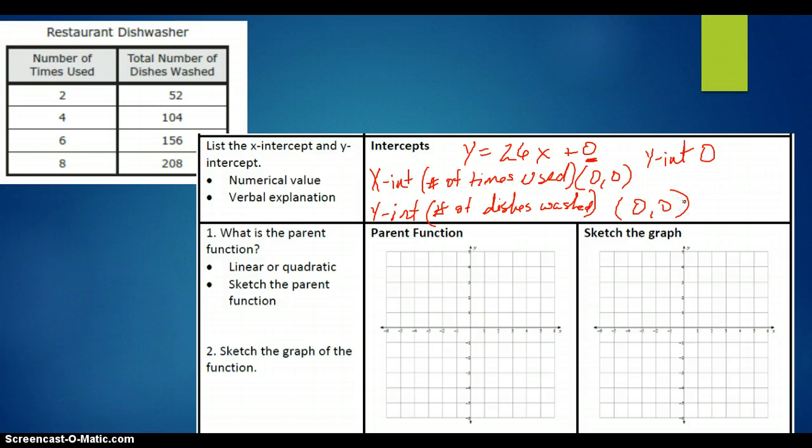So guys, what it's telling me is that, and it makes sense, when my dishwasher has run 0 times, I've washed 0 dishes. We're just putting the numerical value and also the verbal explanation with it.